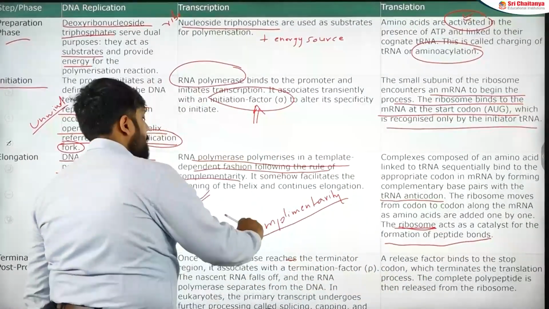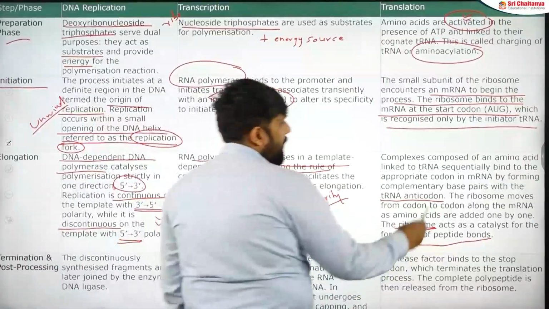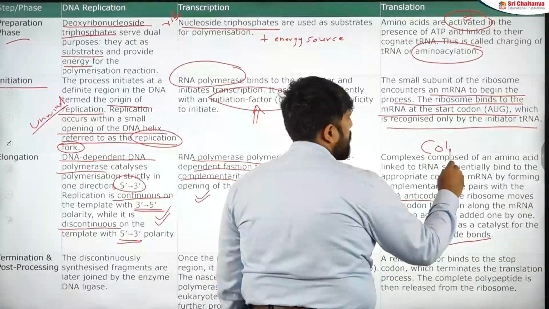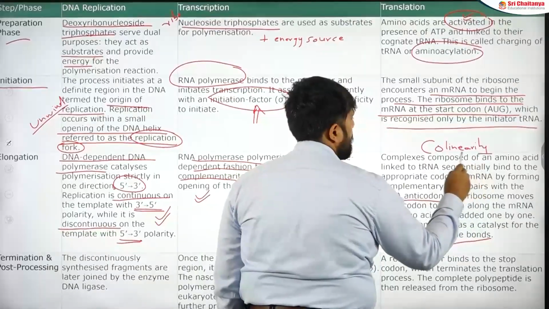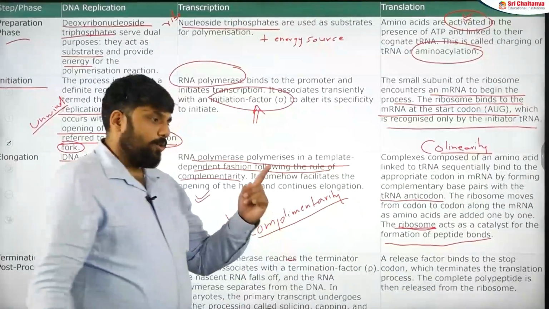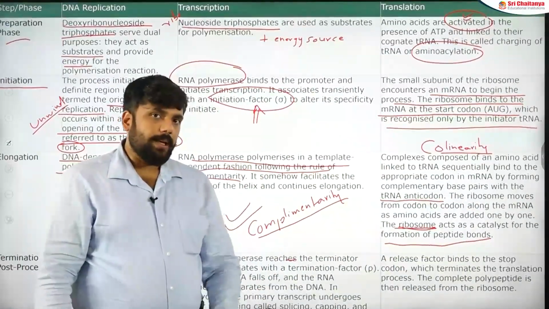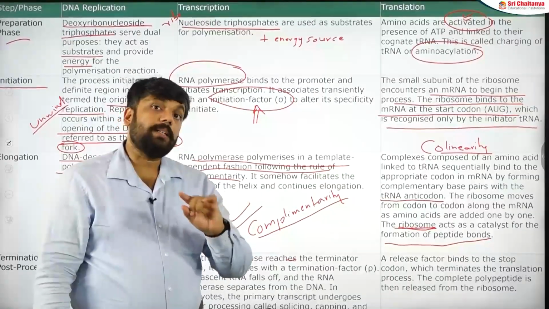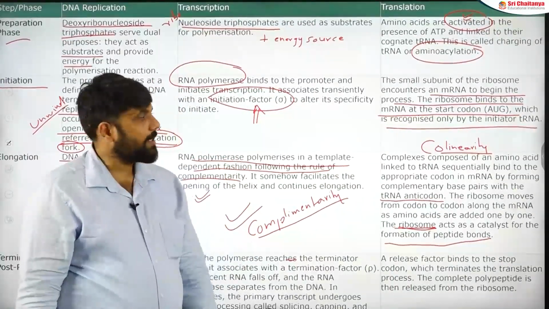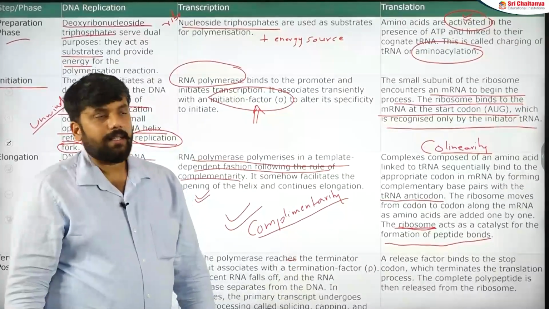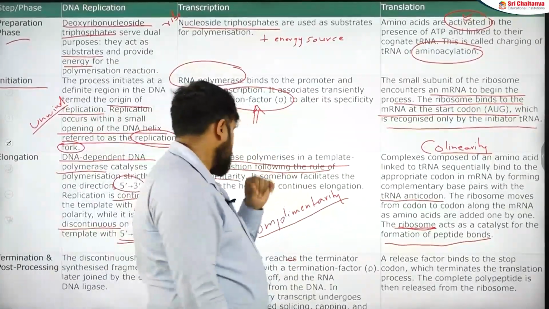Here, the word was complementarity. Here, the word is collinearity. The codon anticodon relationship is based on complementarity, but the amino acid to codon relationship is based on collinearity. Important aspect, remember that, that's a different part.